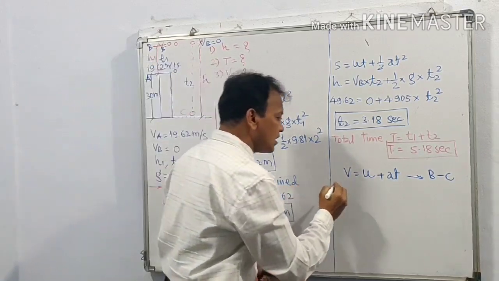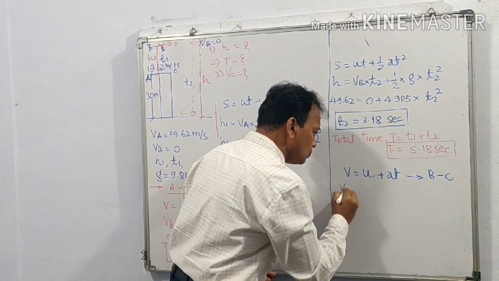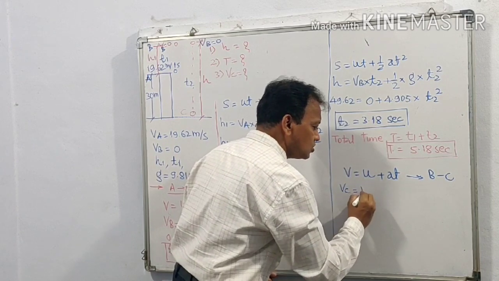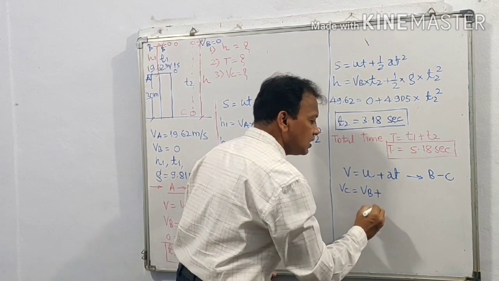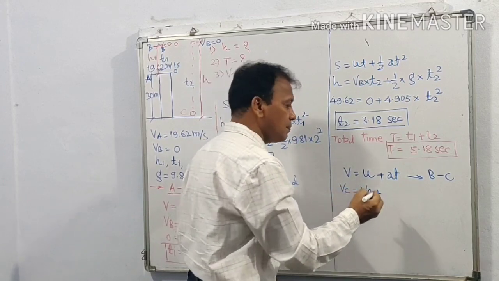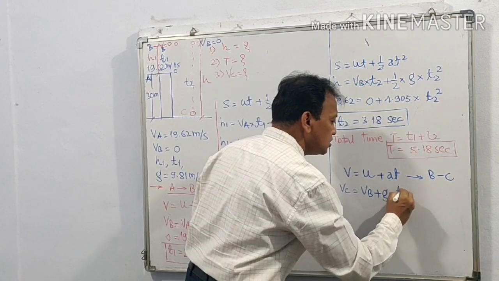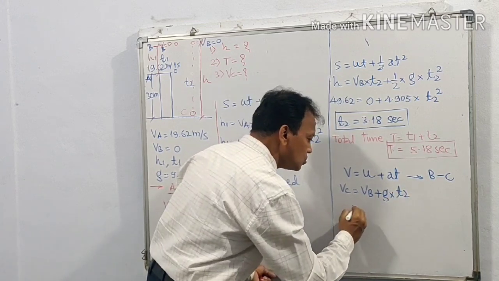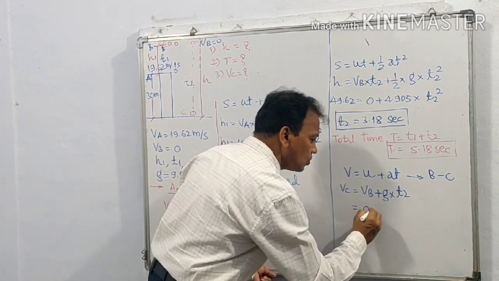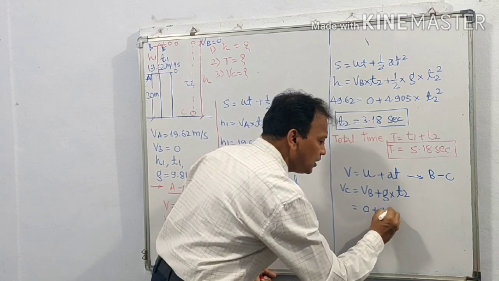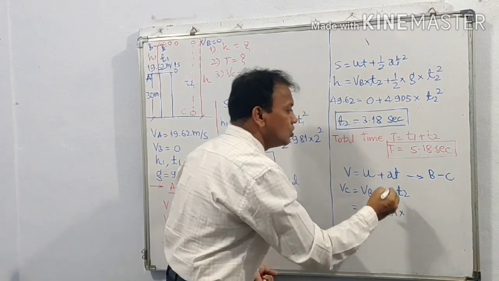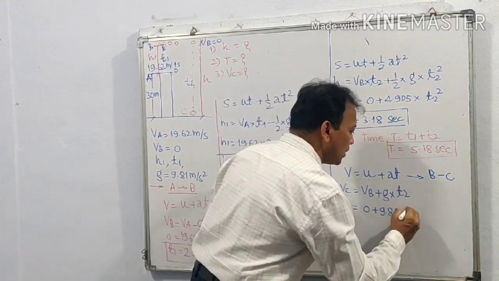So here V is equal to Vc is equal to initial velocity Vb plus, because downward motion, g into T2. Putting values, Vb is equal to 0 plus 9.81 into T2 is equal to 3.18.